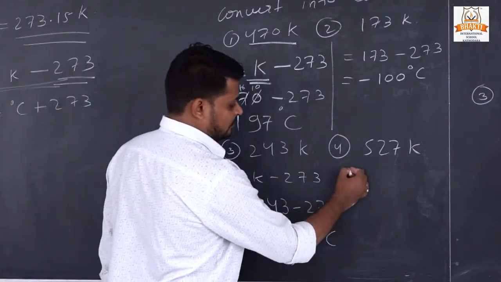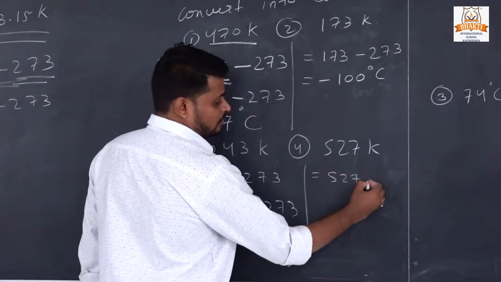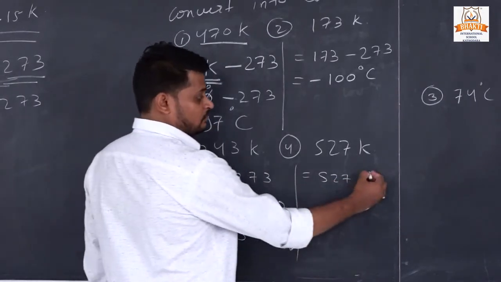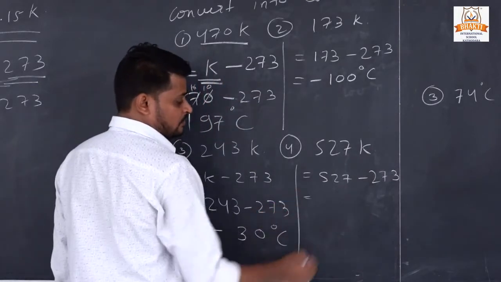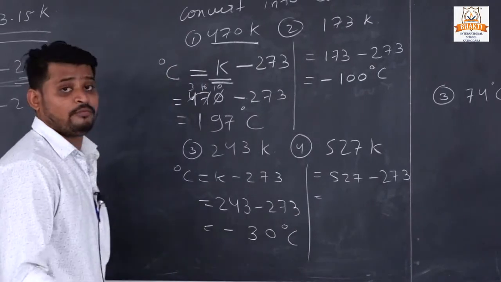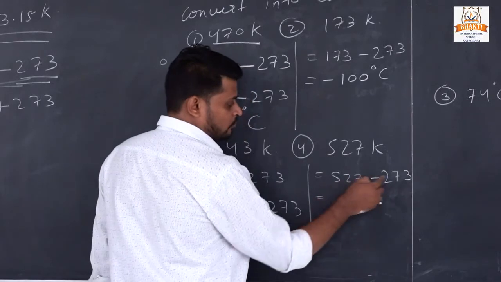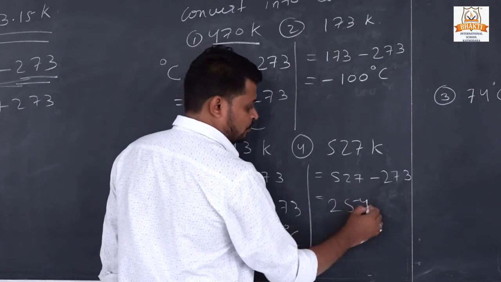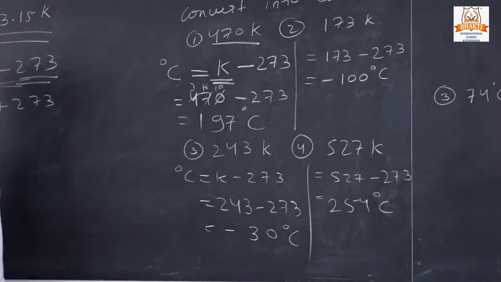And let's take another example. In this also we have to subtract 273 from 572, the given temperature in Kelvin. Now in this we are subtracting a smaller number from a larger one, so the answer will be positive. So 7 minus 3 is 4, 12 minus 7 is 5, 4 minus 2 is 2. The answer will be 254 degrees Celsius.